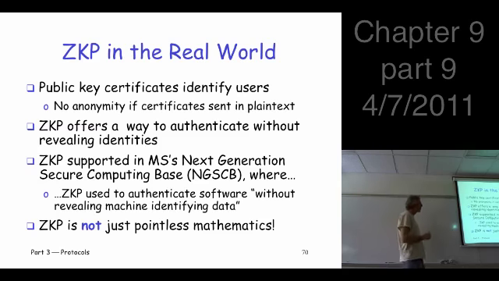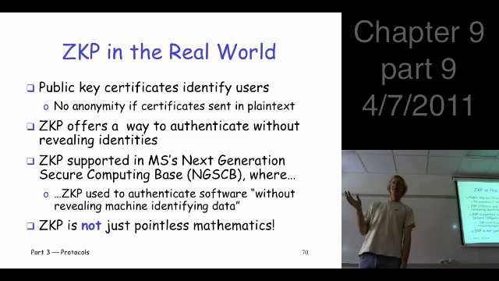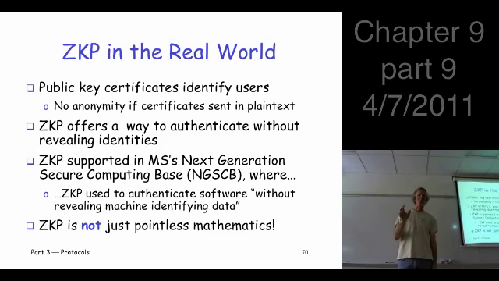And it's actually used. I don't think we're going to have time to cover this, but Microsoft has, or at least had at one time, this concept for building a trusted operating system, meaning a small, secure operating system that works alongside Windows. And as part of that, to make it secure, it has to do a lot of authentication.